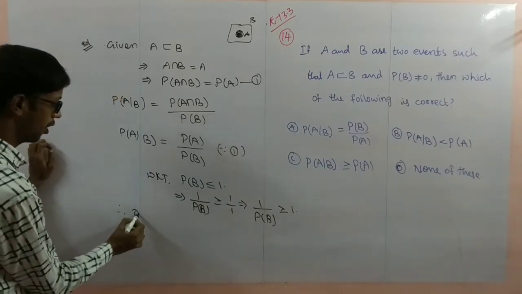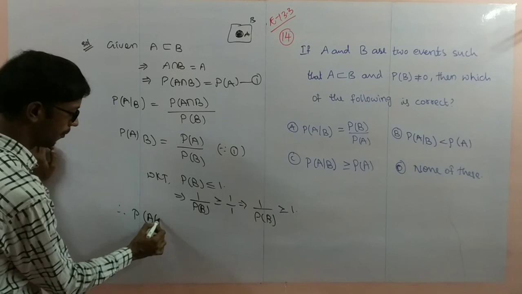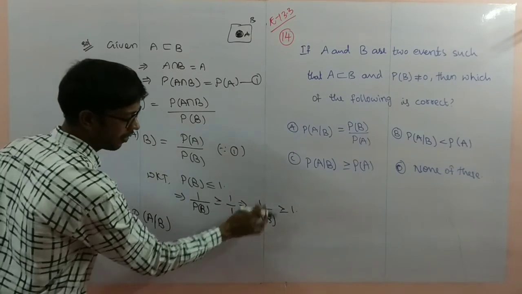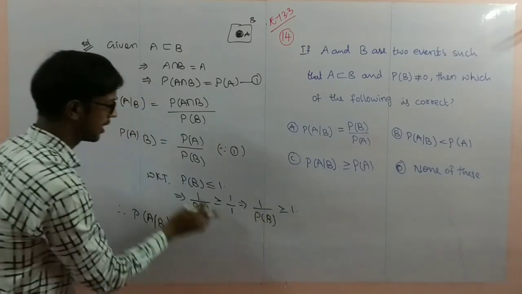Therefore, P of A by B is P of A times 1 by P of B, and 1 by P of B is greater than or equal to 1.